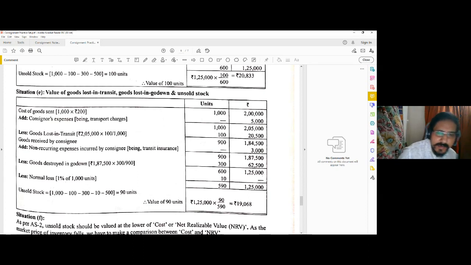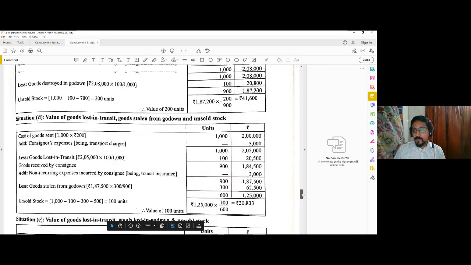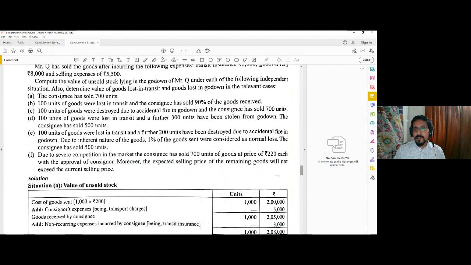So they have calculated 10 units to be the normal loss, and 590 net units are now having a value of 1,25,000. So if now 500 units are sold, so 90 units of closing stock will be remaining, and its value will be 1,25,000 into 90 by 590, or 19,068.